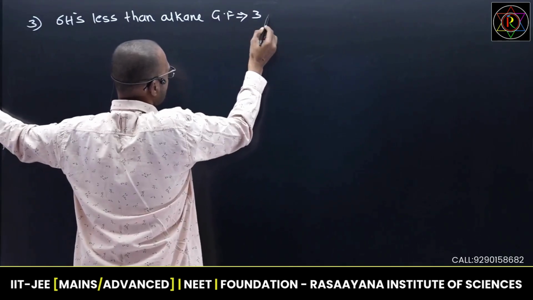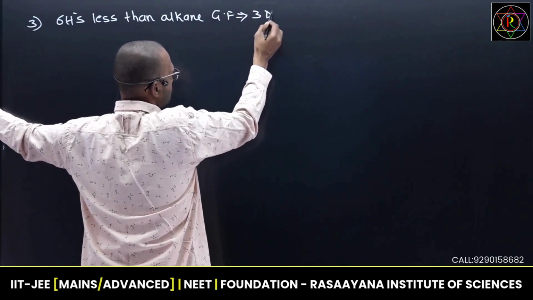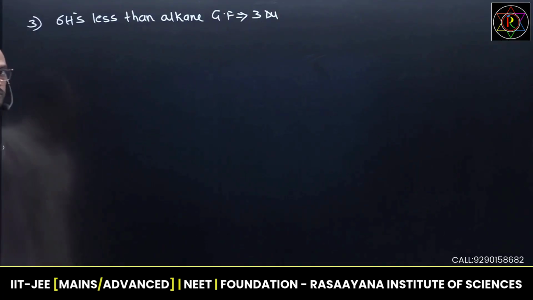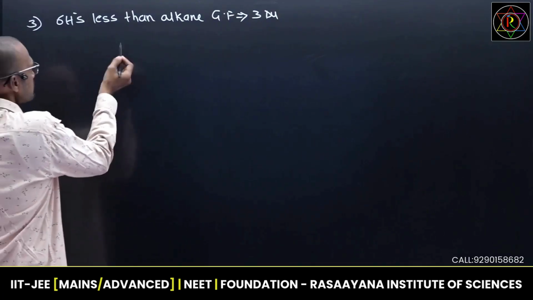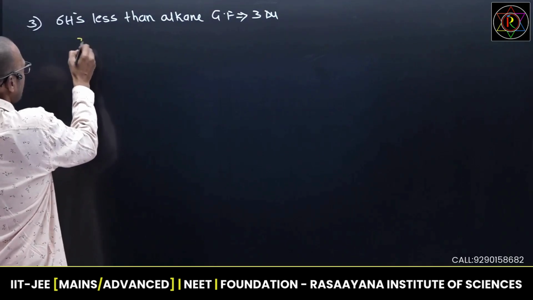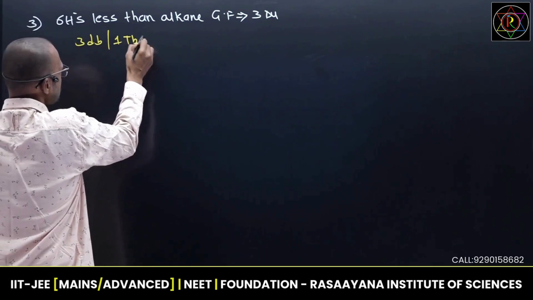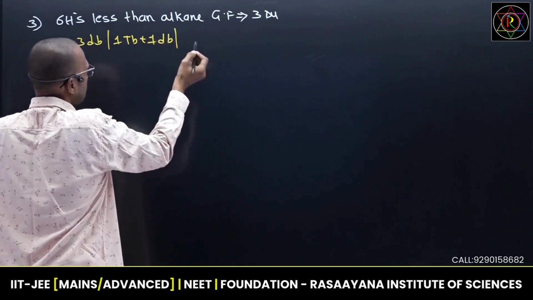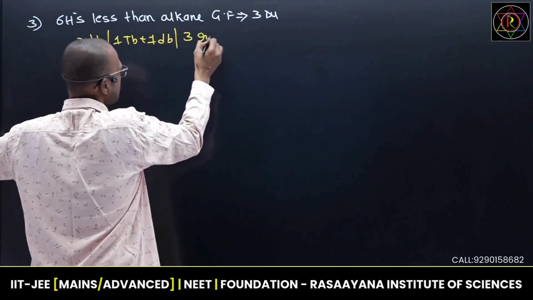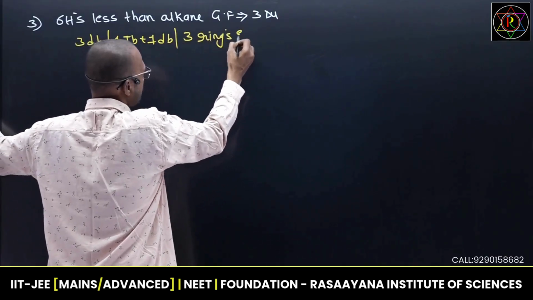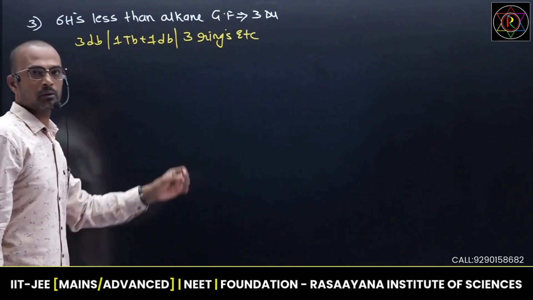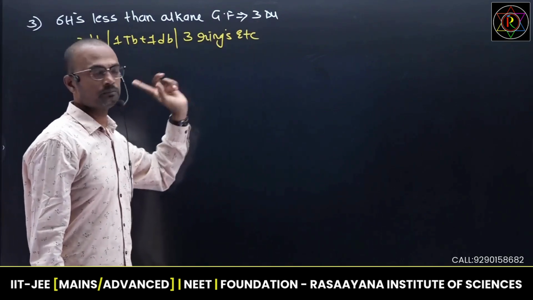See, this is the third degree of unsaturation. Degree of unsaturation is 3 DU, which means it may carry 3 double bonds, or 1 triple bond plus 1 double bond, or otherwise 3 rings, etc. Any possibility is expected, but remember, we need to create 3.